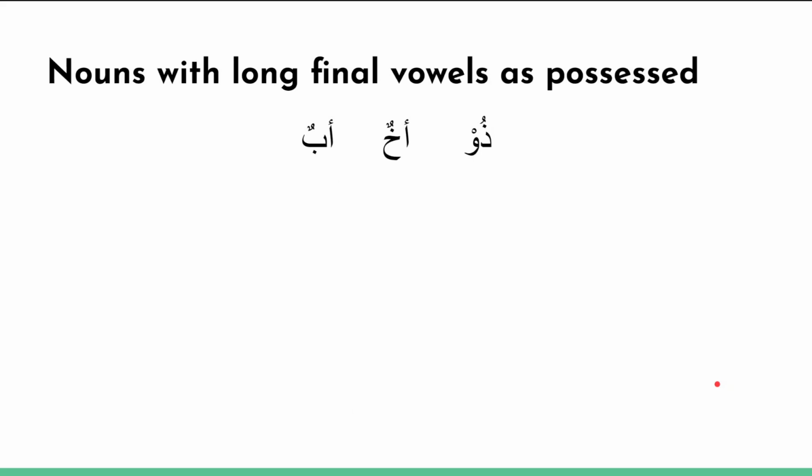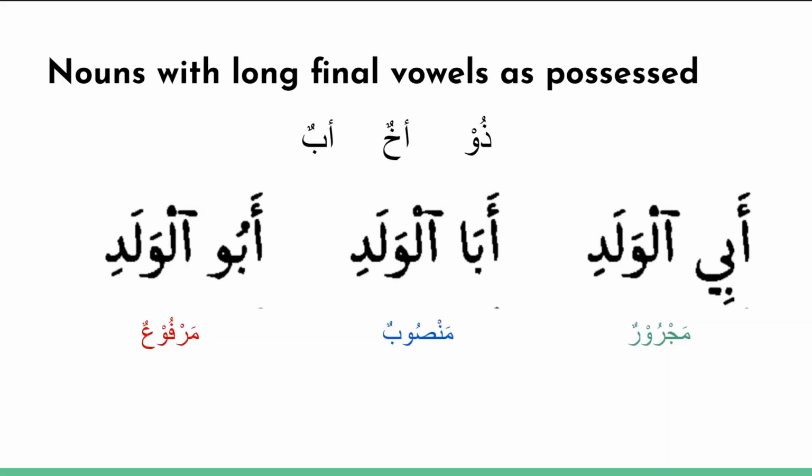Alright, we'll move on to the second topic in today's lesson, which is nouns with long final vowels. There are three common words in the Quran that, when they appear as the first part of a possessive phrase, look a little bit different. These three words are abun, which means father, akhun, which means brother, and dhu, which means the person who has something, like the owner of something. So let's take a look at an example to make it super clear.